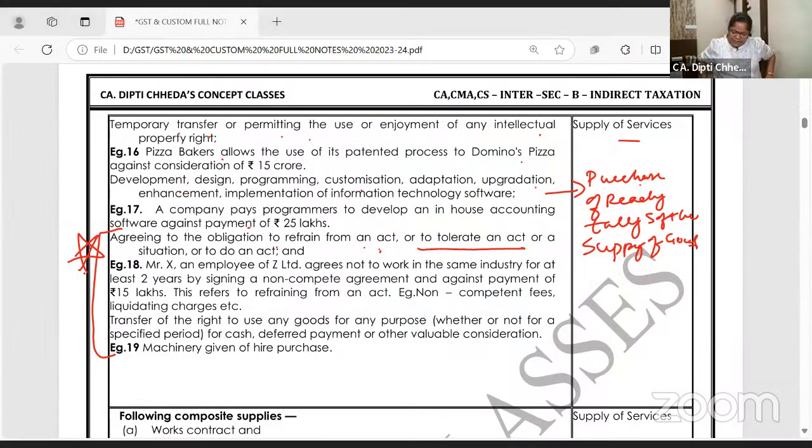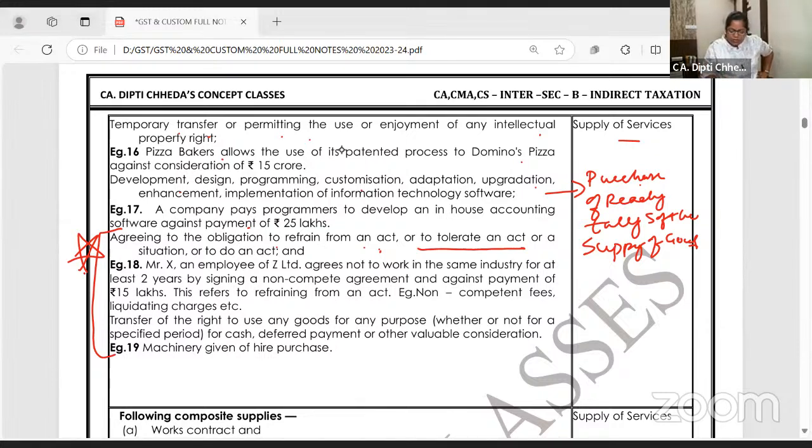Yeah. And he starts selling idli outside. I said, अरे यार भाई साहब, please go from here. My showroom's look is getting disturbed, and because you are an idli vendor, 15 people will stand and eat. So it will disturb. He said, no, no, I am here. You have made this showroom at the back. मैं तो सालों से हूँ. I said, okay, I'll give you some compensation. Don't put it here. So when you refrain someone, when you give non-compete fees, all this, it comes under supply of service. Simple logic it is, but it is asked in the exam. And for some of you, you may feel it's law-like, but बहुत easy है. आराम से करो, ये देखो.